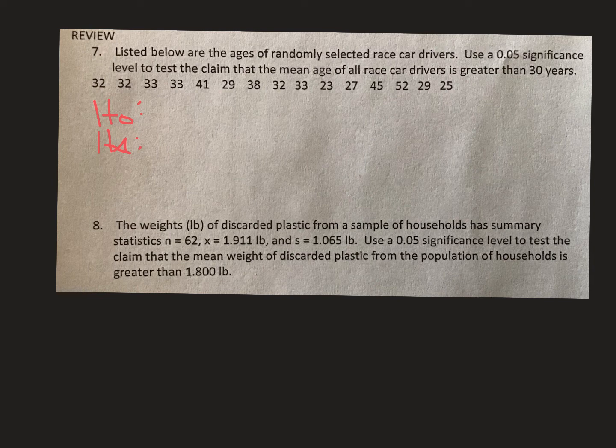So you've got 3 methods. You can do critical value, you can do p-value, or you can do confidence interval. I think the p-value is the quickest and the shortest, so that's how I'm going to do it here. It's your choice what you do after that.